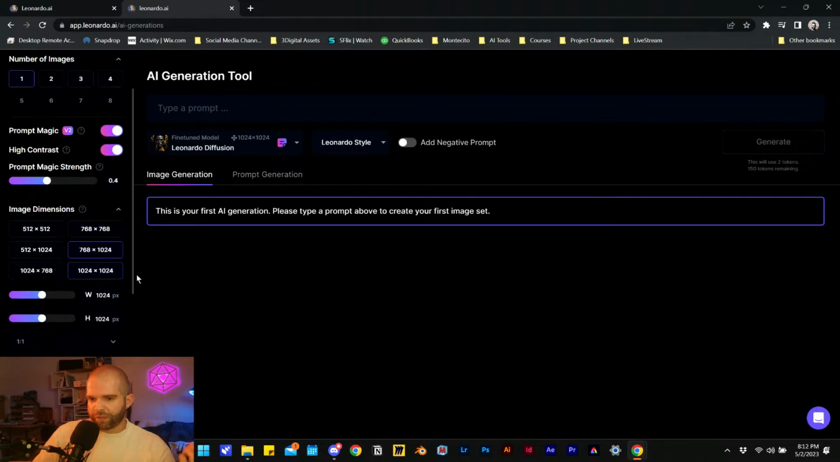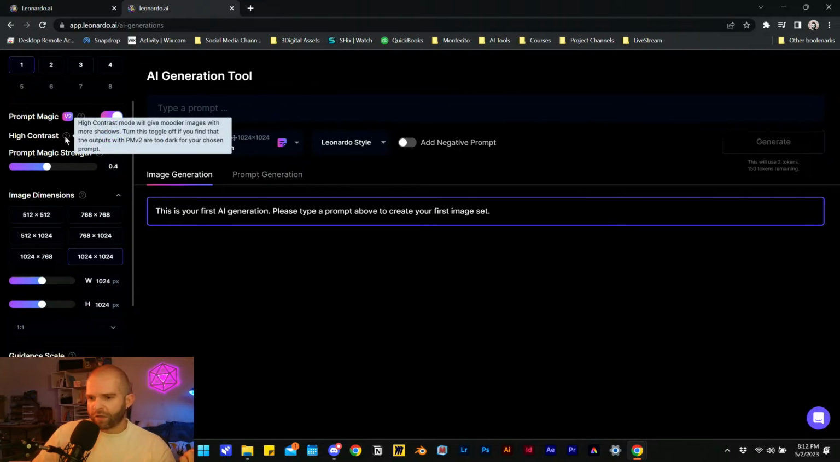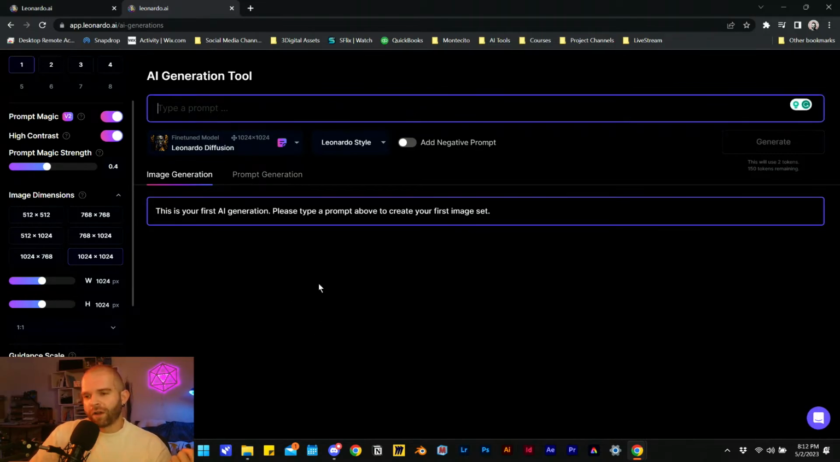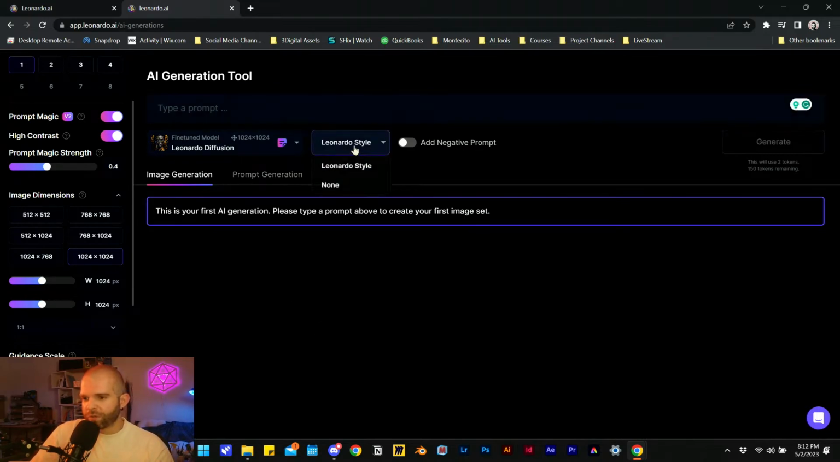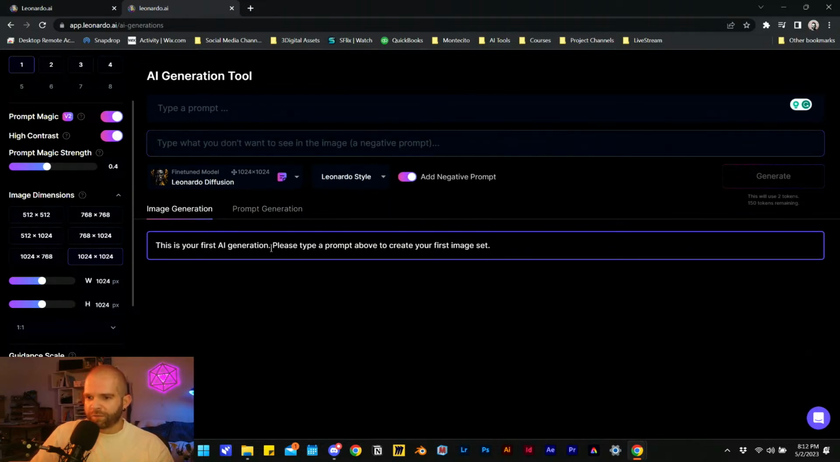I'm just gonna leave everything as it was. High contrast, I didn't see that before. High contrast will give you moodier images with more shadows. Turn this toggle off if you find that the outputs are too dark. Okay. Never seen a consideration for that before, but cool. Yeah, we can do Leonardo style, and we will add a negative prompt. So let's do it. This is your first image generation. Please type a prompt above to create your first image.